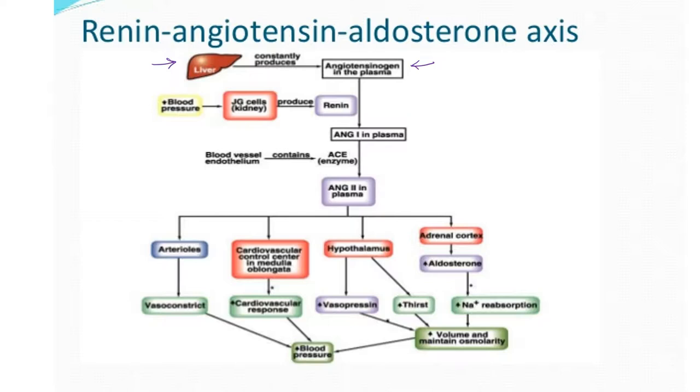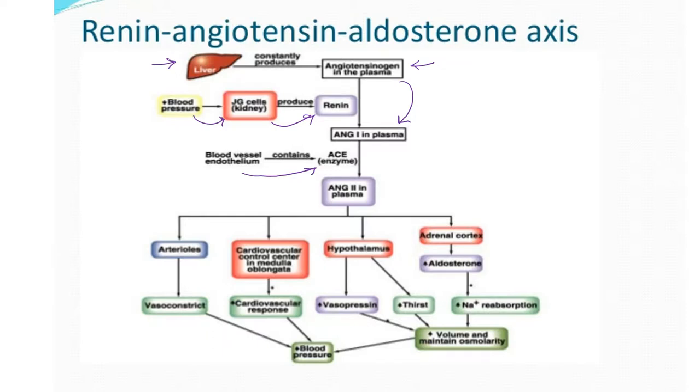Now, when you have a drop in blood pressure, the juxtaglomerular cells, that's what JG stands for, of the kidney produce renin. Renin gets added to the blood, and that causes angiotensinogen to get converted to angiotensin 1. Now, as angiotensin 1, it's in the blood, it just passes through all the organs. As it passes through the lungs